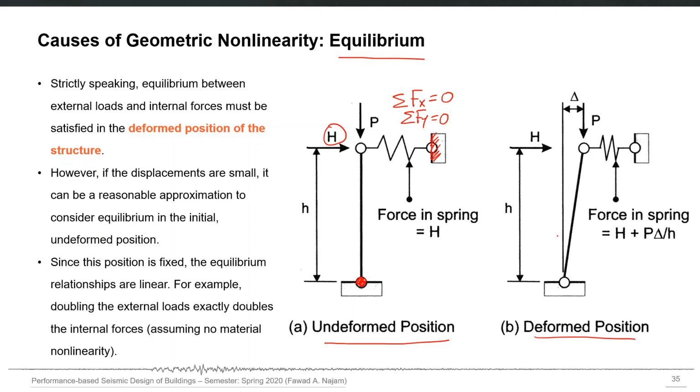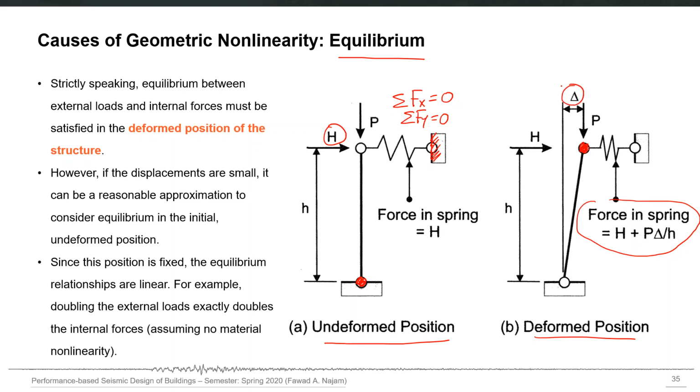Now it will displace because of H and P. Now the forces are still applied at that end, which is the free end. And now if I apply the equilibrium equation, we will see that the force in the spring will now be (H plus P) into delta over H. Now the force in the spring is also a function of the displacement of that free end.